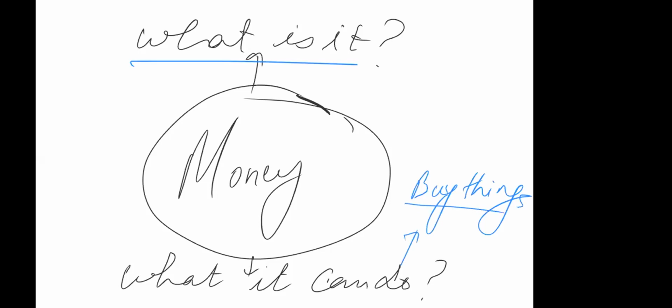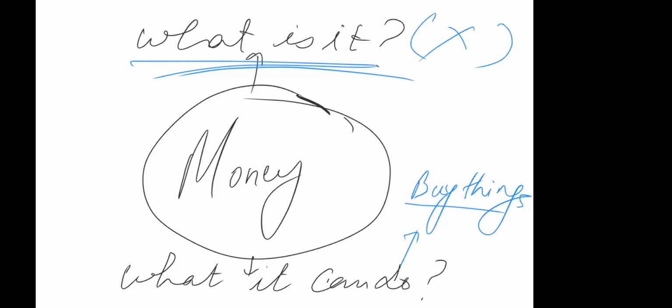But what is it? It's a coin for you. For someone else, it could be a paper. In a barter system, it could be a commodity. It can be anything of value. And why does that thing have value? In exchange for that thing, you can get something, right? Yes or no? Yes. So what does it basically mean, what is it? There is no clear-cut definition. It varies from context to context. But what it can do is that you can buy things.